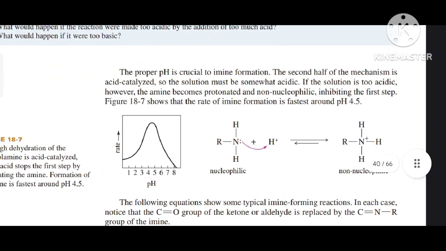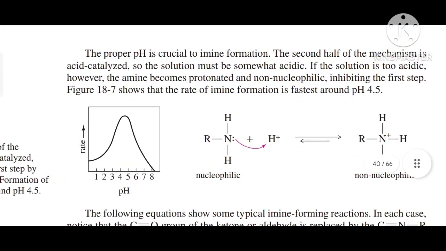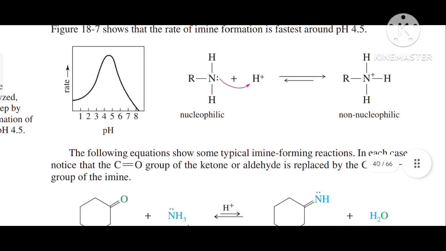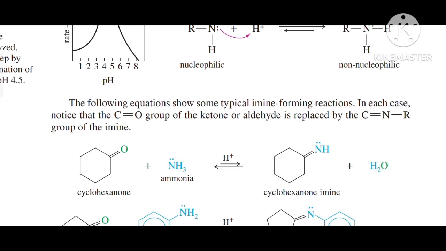The proper pH is crucial to imine formation. The second half of the mechanism is acid catalyzed, so the solution must be somewhat acidic. If the solution is too acidic, however, the amine becomes protonated and non-nucleophilic, inhibiting the first step. Figure 8-7 shows that the rate of imine formation is fastest around pH 4.5. The formation equation shows some typical imine forming reactions. In each case, notice that the carbonyl group of the ketone or aldehyde is replaced by the C double bond NR group of the imine.